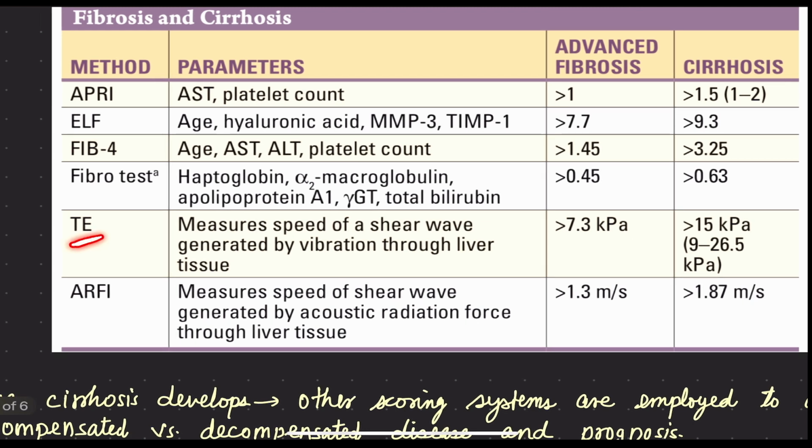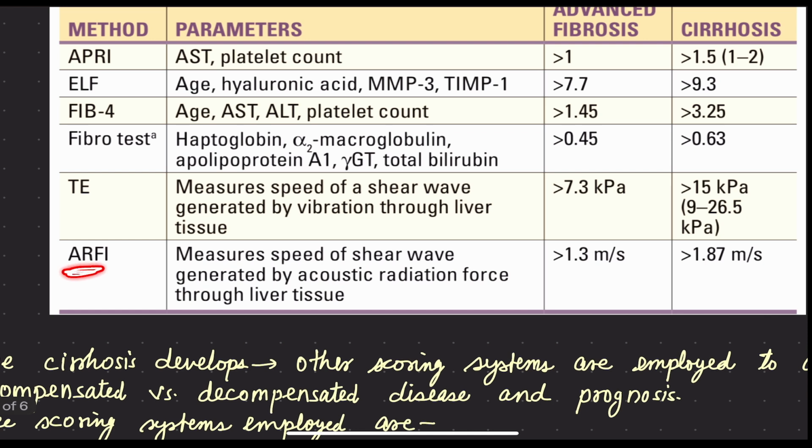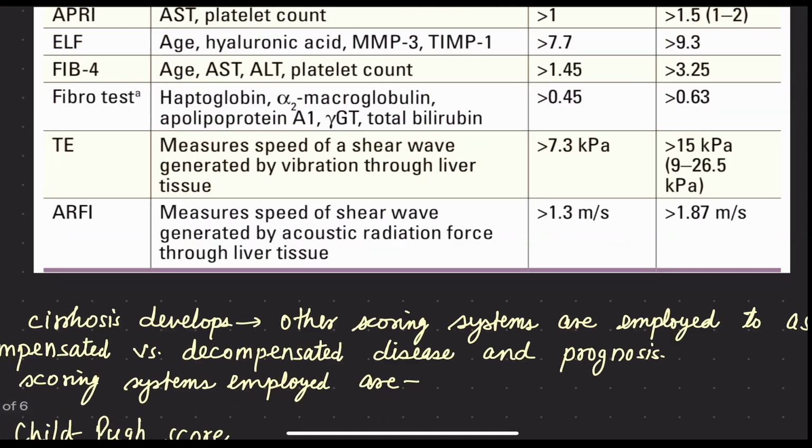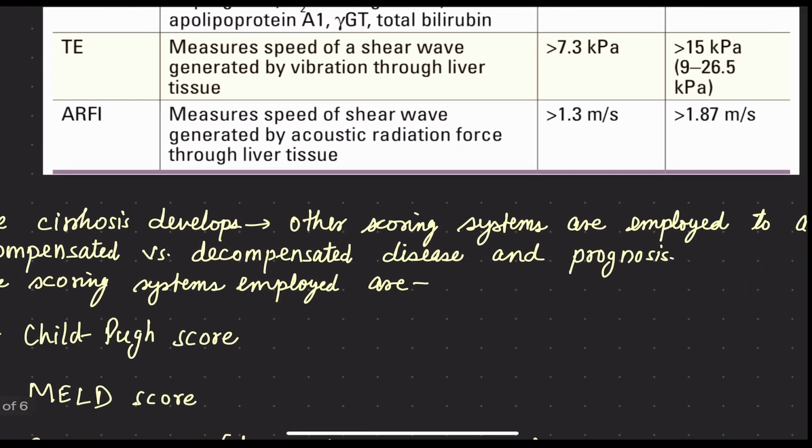Transient elastography is basically a kind of ultrasound, or a kind of shear wave which is generated by vibration through the liver tissue. So transient elastography has a different set of instruments which is employed to understand the cirrhosis. ARFI also measures the speed of shear wave generated by acoustic radiation force through liver tissue. Right. So these are the non-invasive tests for assessing hepatic fibrosis and cirrhosis.